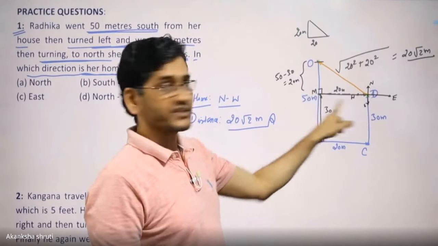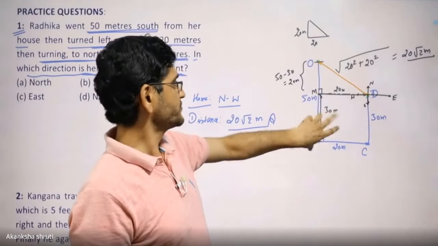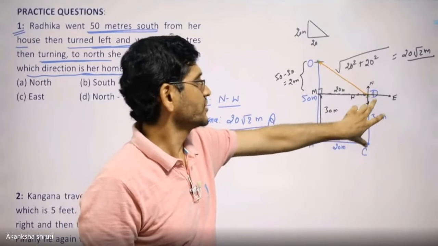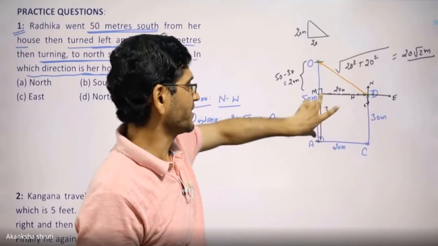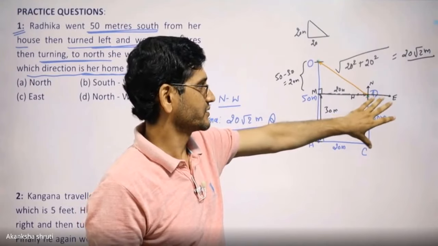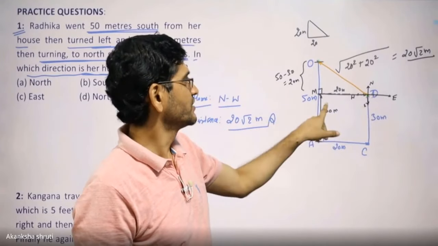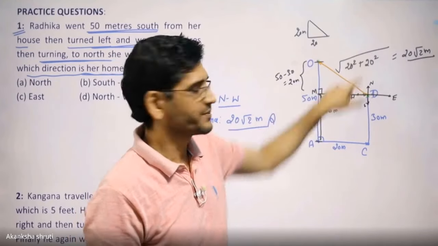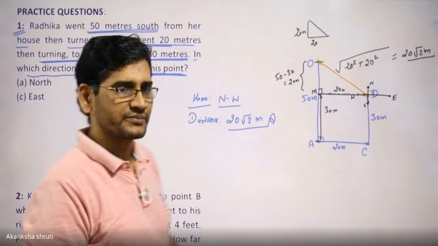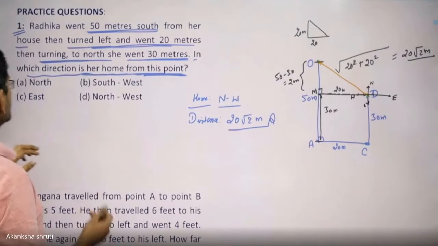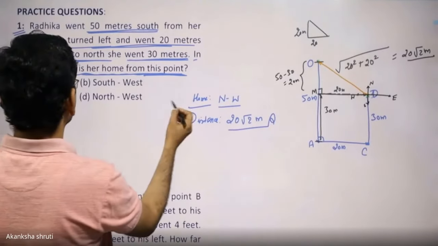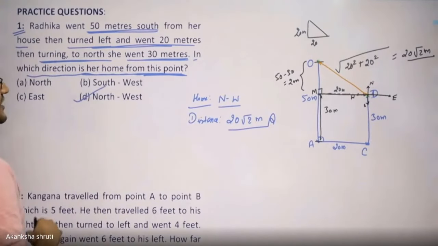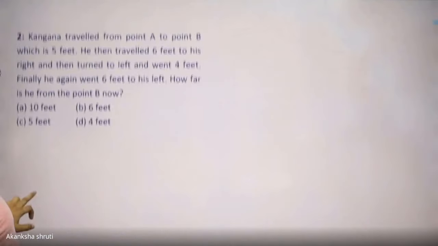So make the right angle triangle, or use a rectangle or a square or the conditions of geometry to find the unknown, then apply the Pythagoras theorem. That is the only concept. Okay, that's all. So here the answer is northwest. Option D is correct. Let us consider question number 2.